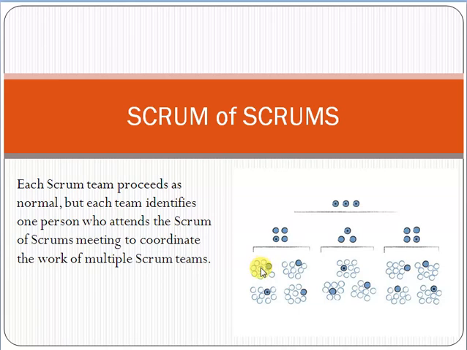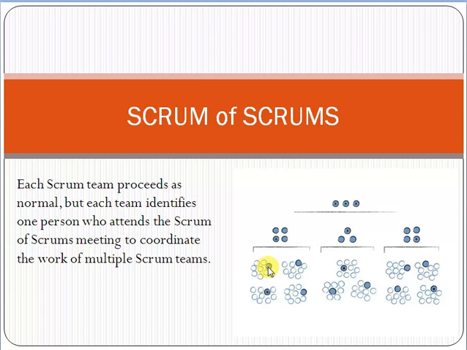For example, these are teams A, B, C, D. Each team is working on a module. This one is working on module 1, this on module 2, this on module 3, and this on module 4. Each team contains 8 to 9 team members. So every team identifies one person who will attend the Scrum of Scrums meeting.